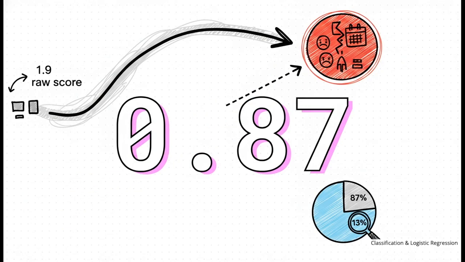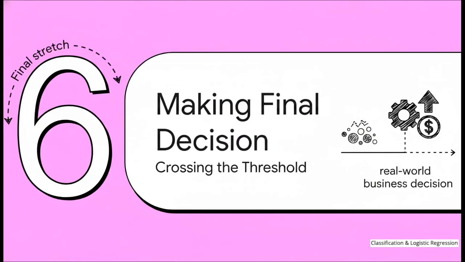So what happens when we run our specific customer's 1.9 raw score through the sigmoid function? It calculates out to approximately 0.87. Boom! We now know there is an 87% probability that this specific customer is going to cancel their subscription based on their features. Which brings us to our final section, Section 6, making the final decision, crossing the threshold.